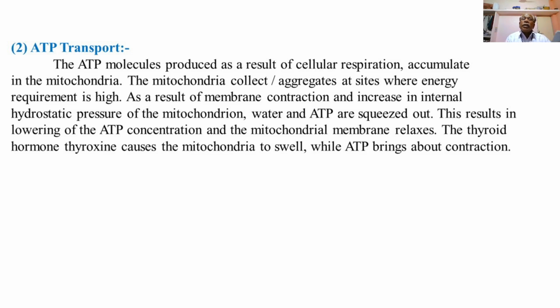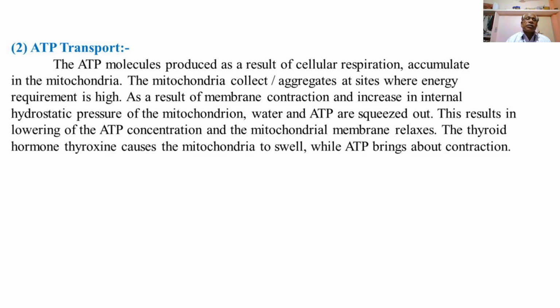Then mitochondria also take part in the urea cycle. The first step of the urea cycle, that is the conversion of ornithine to citrulline, also occurs in the mitochondria. First step of the urea cycle, that is conversion of ornithine to citrulline, takes place in the mitochondria. Then detoxification of ammonia, another function of the mitochondria.